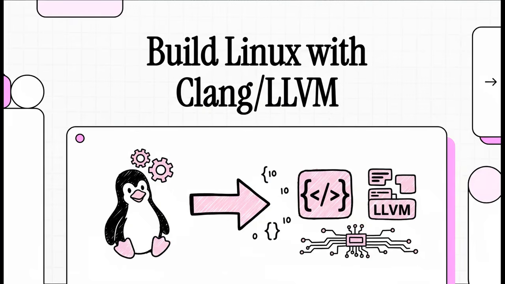For decades, if you wanted to build the Linux kernel, you really only had one choice of compiler. But that's all changing. Today, we're going to dive into a pretty massive shift in the kernel world, building the most popular kernel on the planet with the Clang and LLVM toolchain.